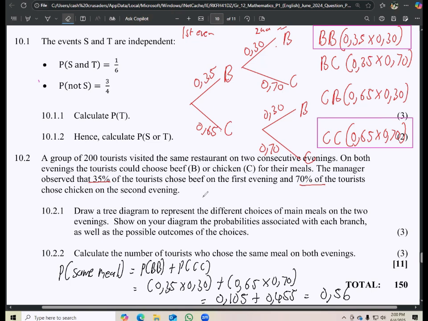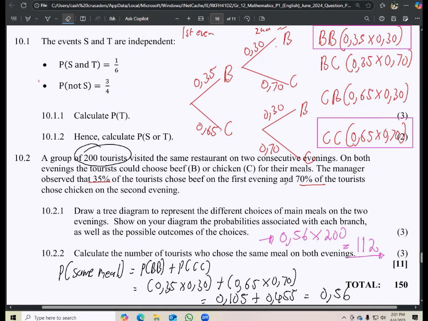Now, to calculate the number of tourists that actually did that, we have to multiply that percentage probability by the number of tourists that were there, right? So to do that, we will take this 0.56 and multiply it by the total number of tourists, which is 200. And then this is going to give us 112. So there were 112 tourists out of the 200 that actually decided to go with the same meal on the first night and also the second evening, right?